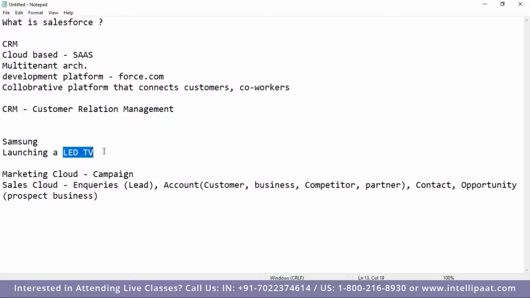So what will you do as a salesperson? I'm interested, I'm not denying that I'll not buy, I have the requirement, but I'm not going to buy right now. Then what would you do? Being a sales rep, if you keep those inquiries open, it would hit your KRA. So you cannot do that. Then you have to close the lead, and based on the number of leads you are closing, your performance gets assessed. So you cannot keep it open. You can't tell everybody that this person will buy the TV after 2 months, after 1 month. So then you'll close the lead.